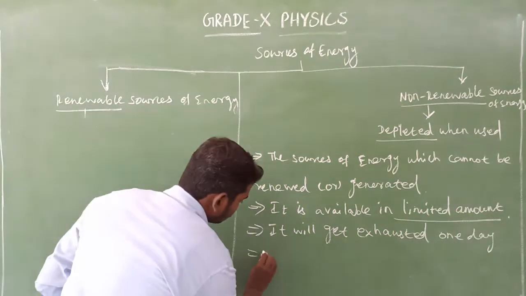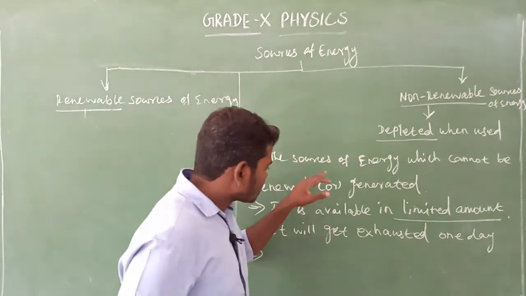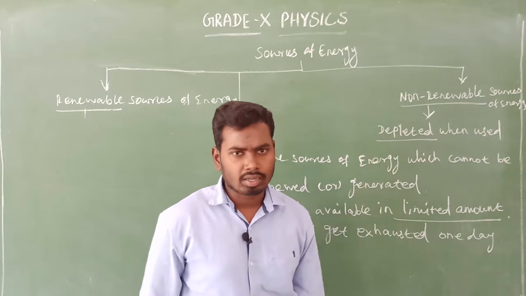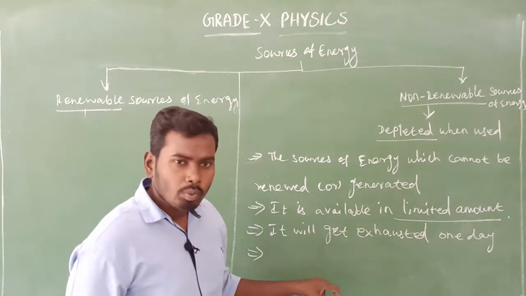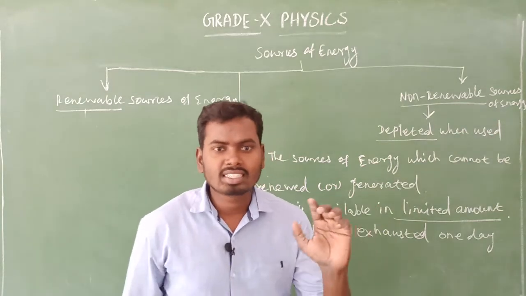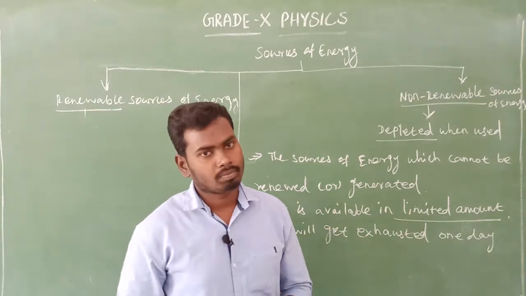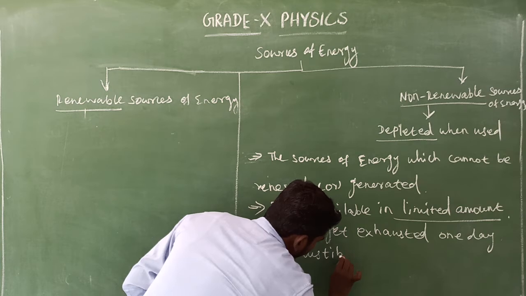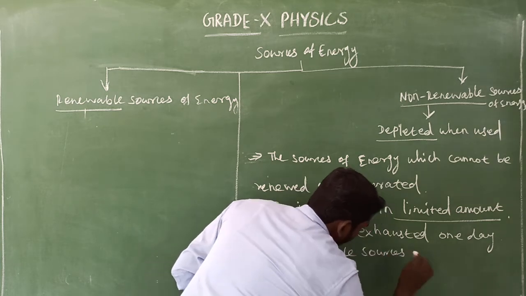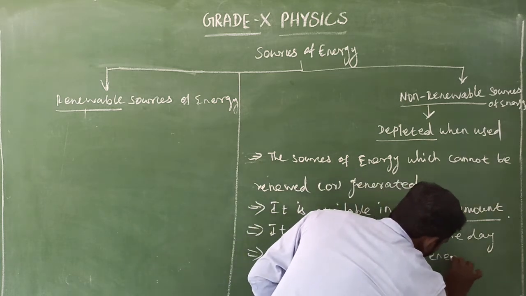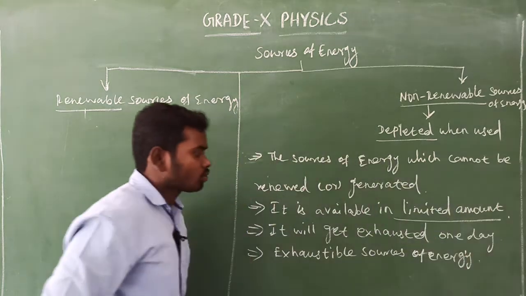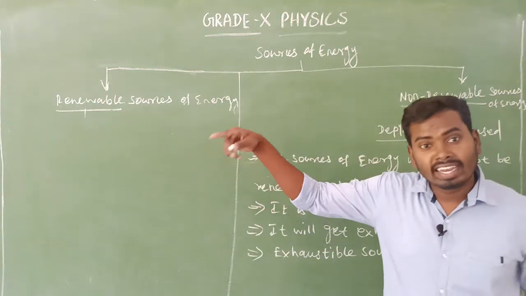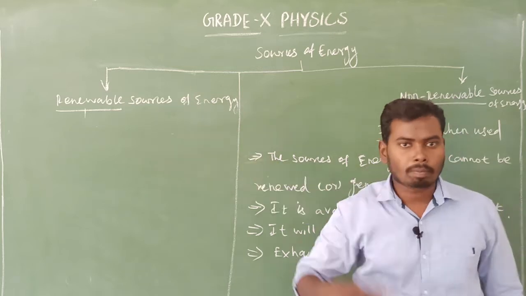Okay, yes. So already we know this non-renewable source of energy will one day be exhausted. That is the reason why it is also known as an exhaustible source of energy. Whereas the renewable source of energy is also known as inexhaustible because it is available in unlimited supply.